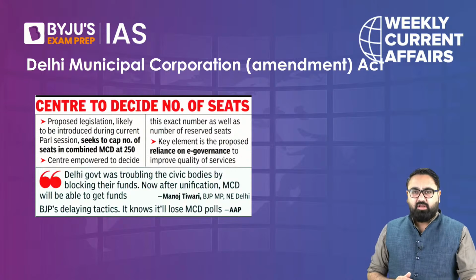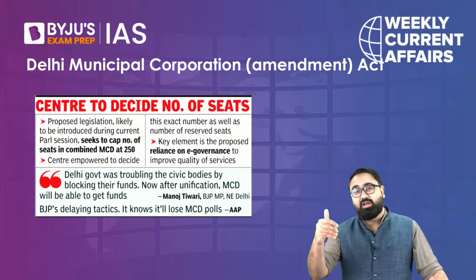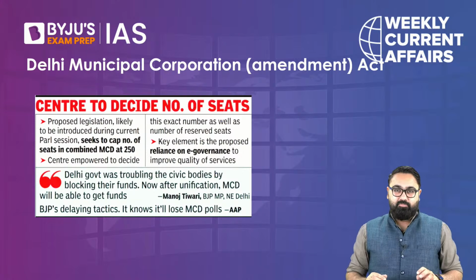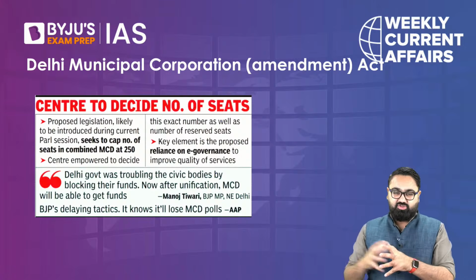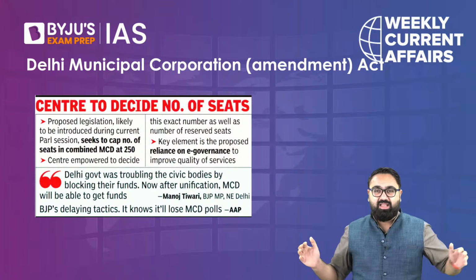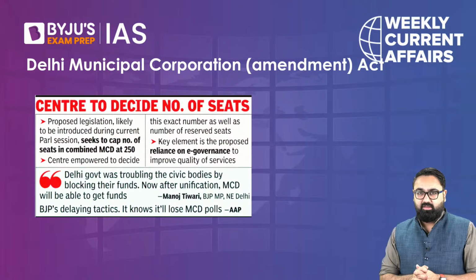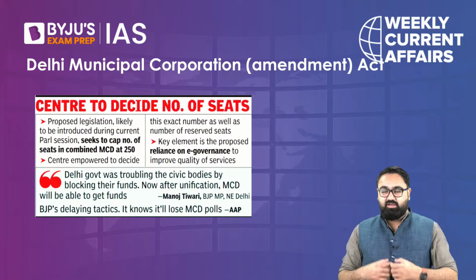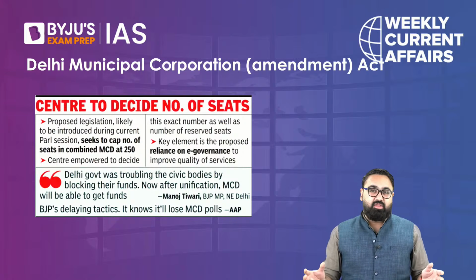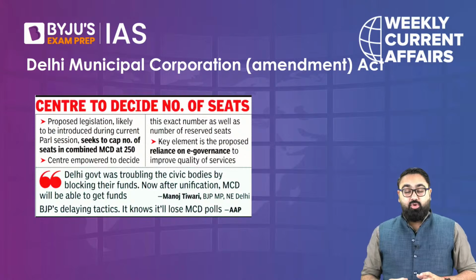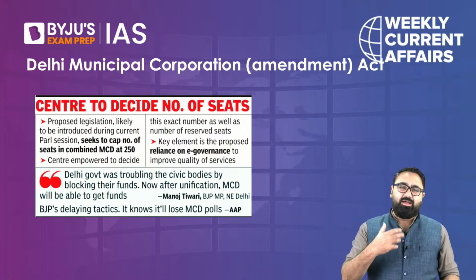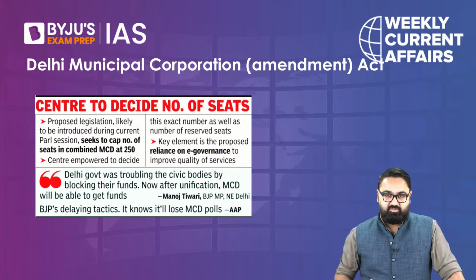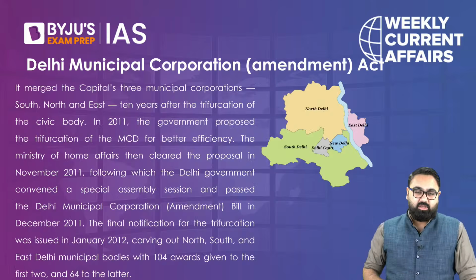However, just last year a Delhi Municipal Corporation Amendment Bill was introduced and passed in the parliament, which again unified Delhi. The Municipal Corporation of Delhi was unified, and those 3 municipalities again became one single municipality. Obviously the Bharatiya Janata Party, the BJP that is in power at the center, who introduced the bill, said that we are doing this in the interest of the people, to improve the condition of the municipality, while the other parties said this is just a way to postpone the election of the municipal corporation, which many people accuse the BJP of.